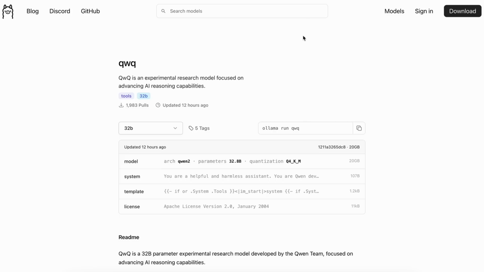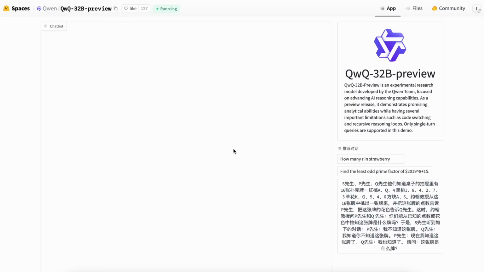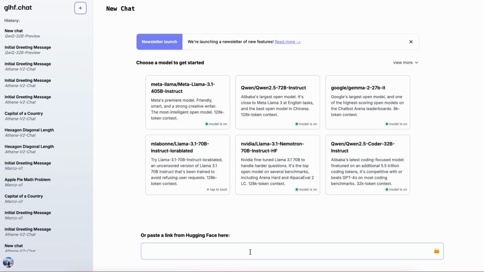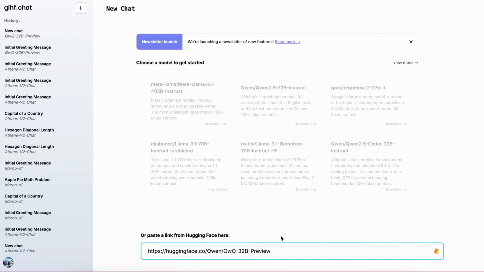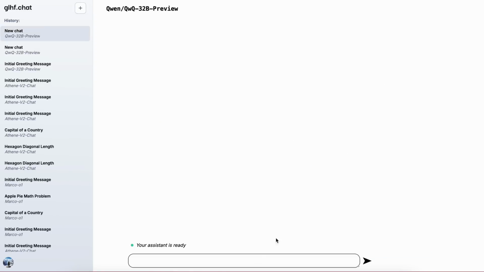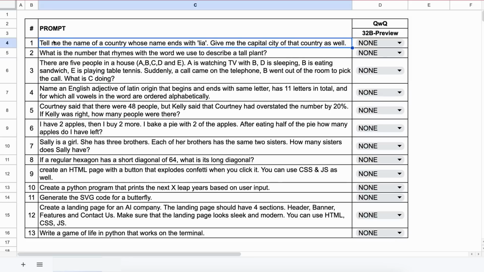To test it, they have the demo, but I don't like the demo as much. So, I'll be using GLHF instead. All I did was paste the link in there, and it booted up the model for me. Now, I can use it as an API in any chat interface. So, let's test it out with this. These are the 13 questions that I'm going to try it against.